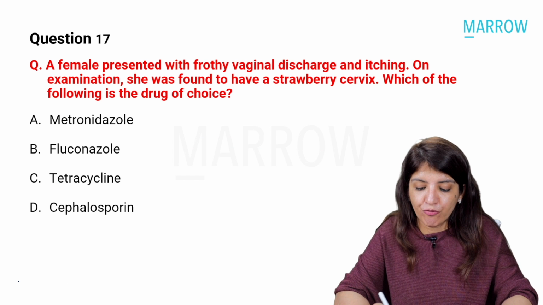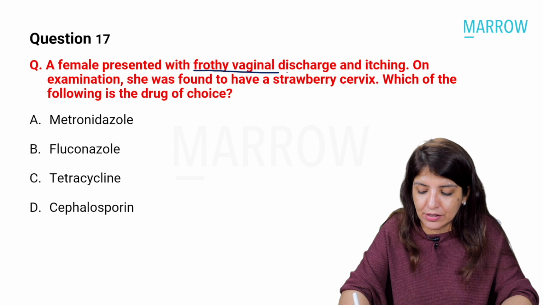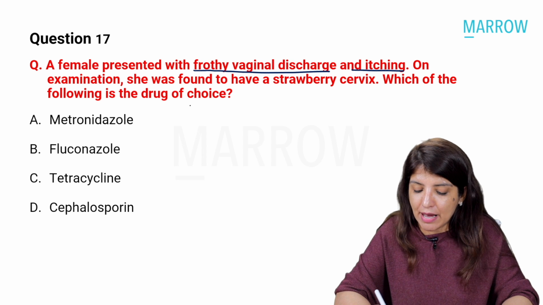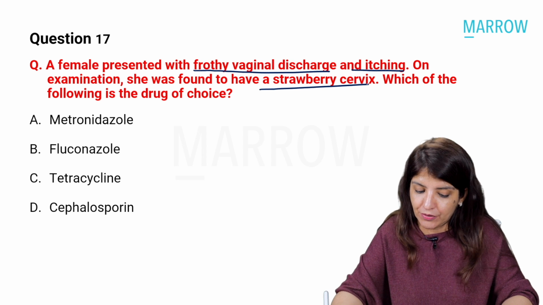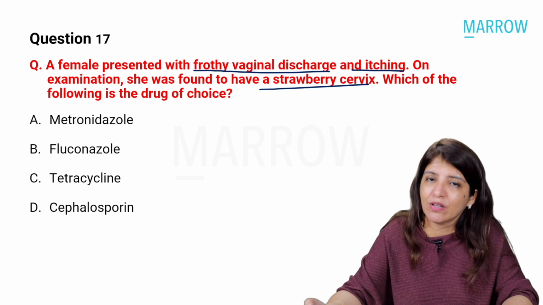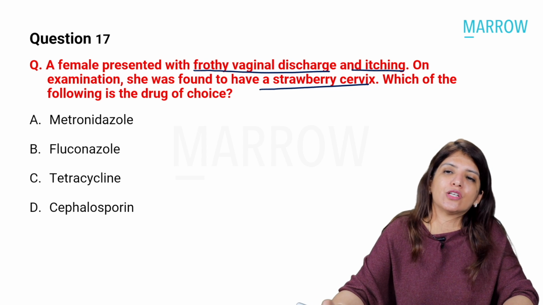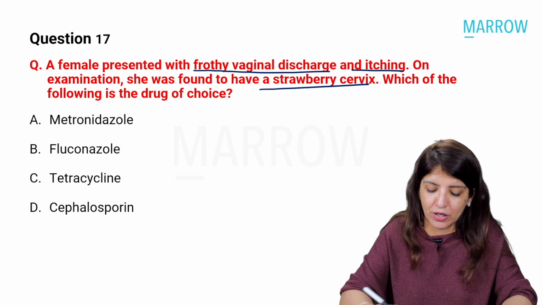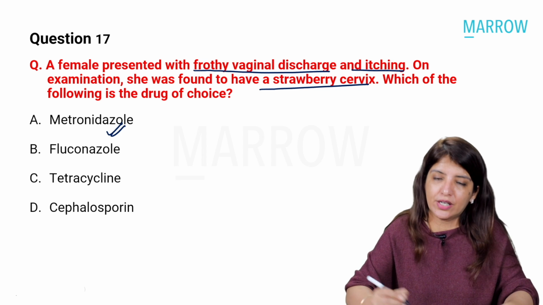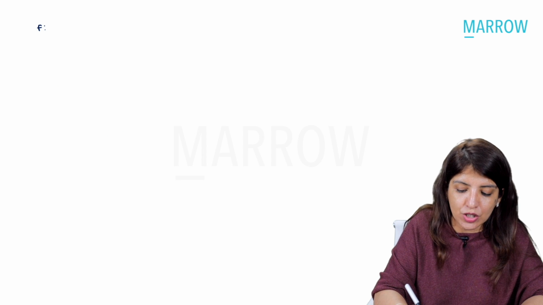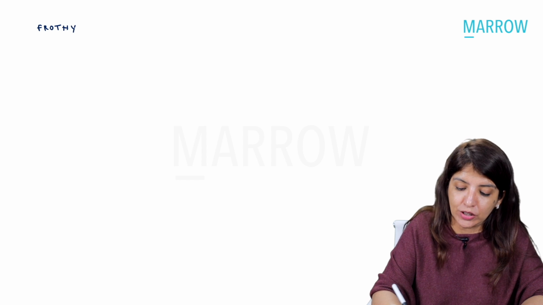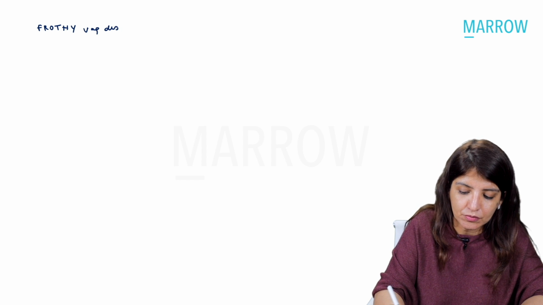Then the next question: a female presented with frothy vaginal discharge and itching. On examination, she is found to have strawberry cervix. Which of the following is the drug of choice? This is very simple, a case of trichomonas, and in trichomonas, the drug of choice is metronidazole. So whenever your question is using words like frothy vaginal discharge, which is yellowish green in color or green in color,